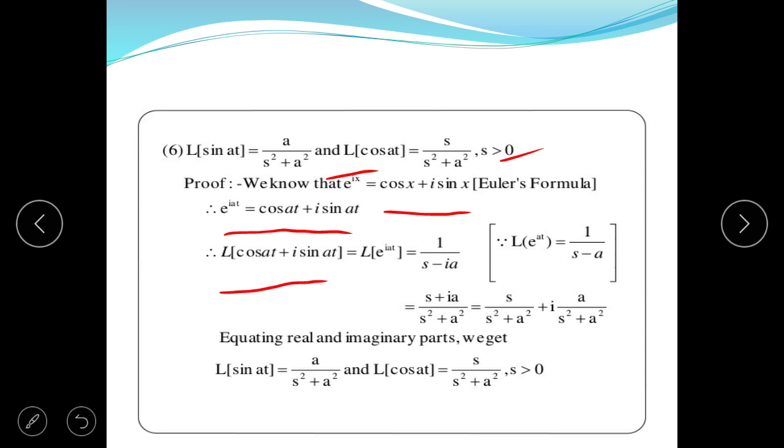And Laplace transform of e to the power at is equal to 1 upon s minus a. So now we simplify (s plus iota a) divided by (s square plus a square). Now we separate the real and imaginary parts, then we obtain s upon s square plus a square plus iota a upon s square plus a square. So by separating, we obtain that Laplace of sin at is equal to a upon s square plus a square, and similarly Laplace of cos at is equal to s upon s square plus a square for s greater than 0.